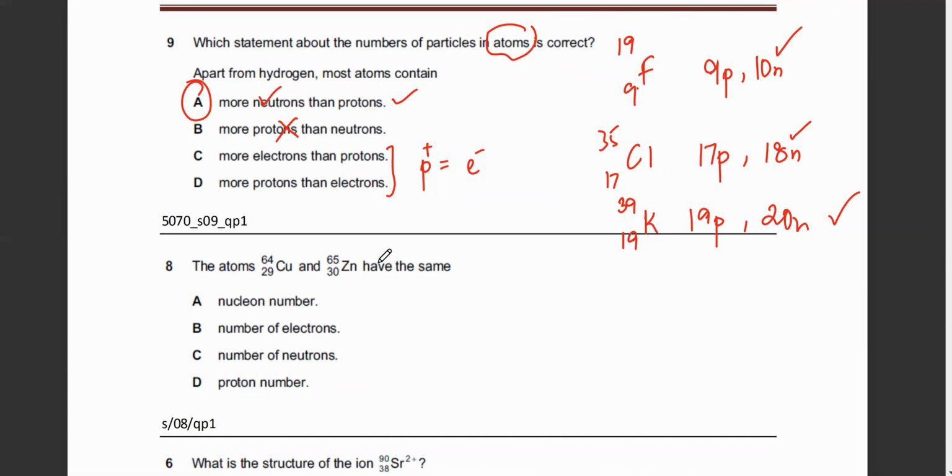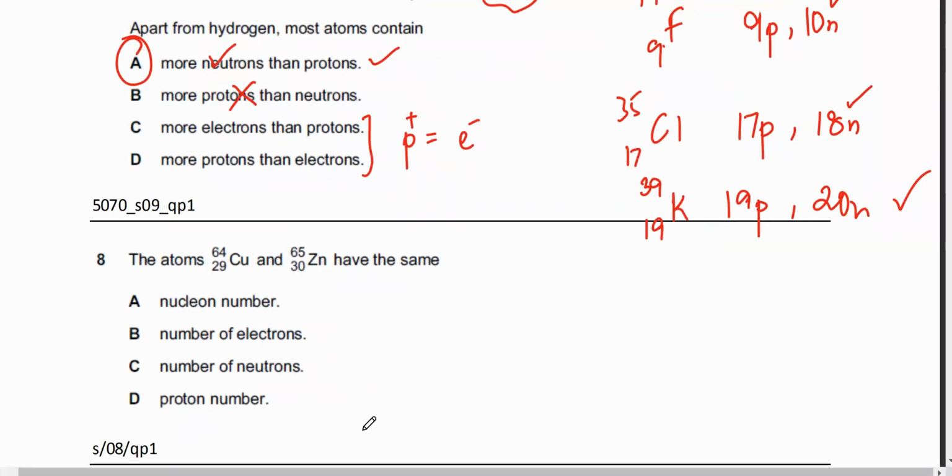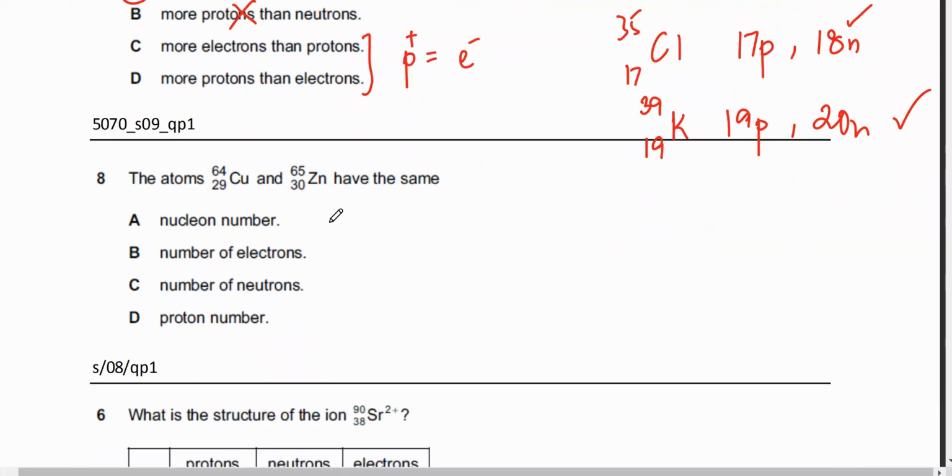This one, the two atoms given, they have the same what? Can anyone answer? Do they have the same nucleon number? So what is nucleon number? Nucleon number is the one that's on the top.